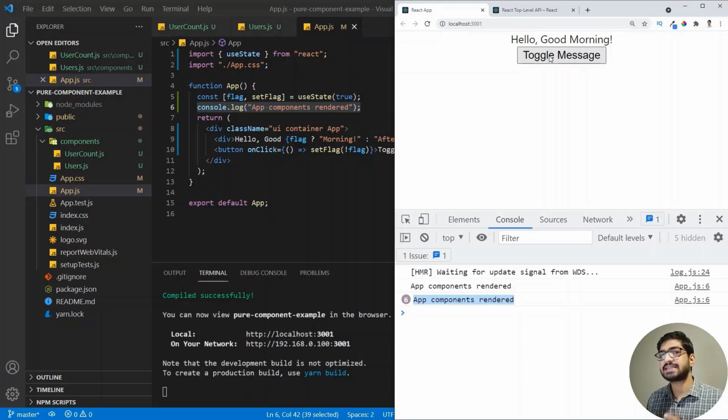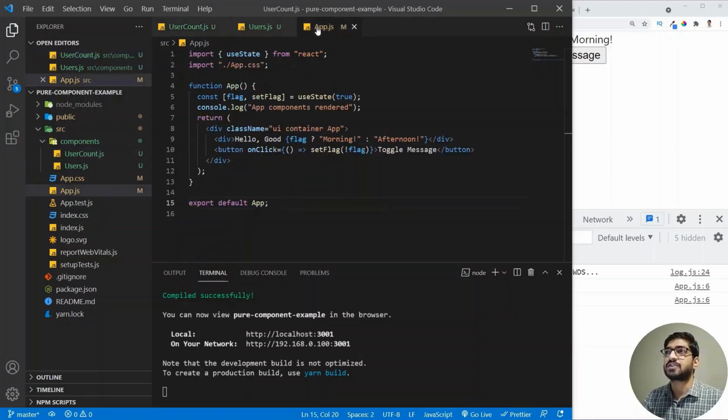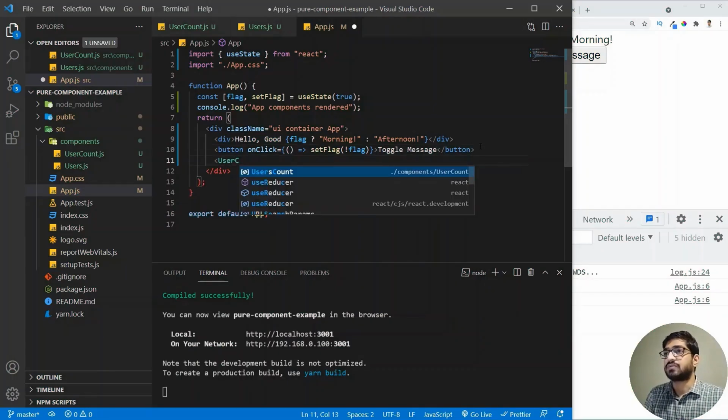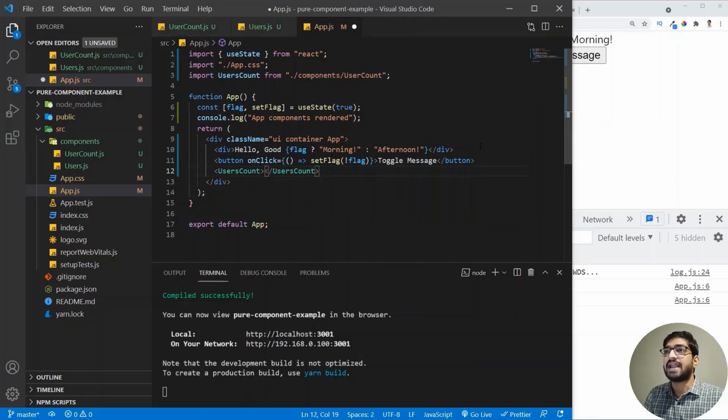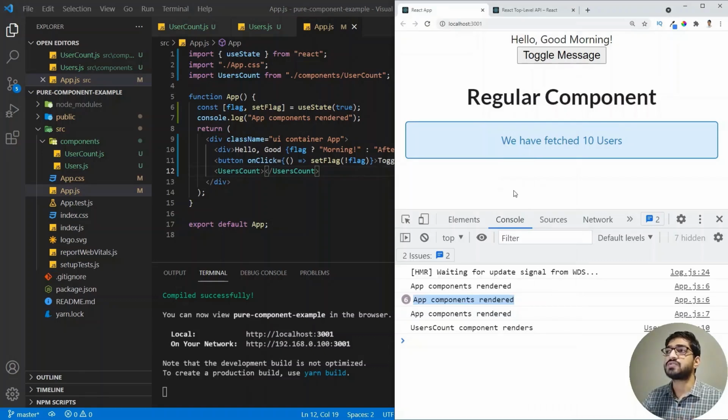Now, so far everything is clear, but what I want to show you here is now if we go to the user count component, we are going to add this user count component into our app component. So let's go to the app component, and here I'm going to add the user count component. All right, so I have added the user count component and it's auto imported. So if we go to the browser, then we will see that now we have the regular component, which is coming from the user count component. And we see the message that we have fetched 10 users.